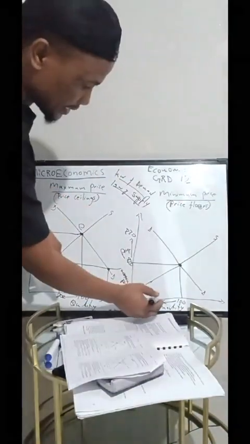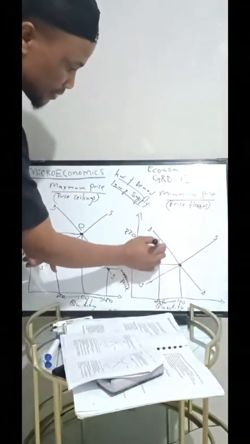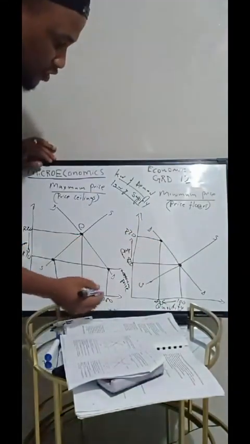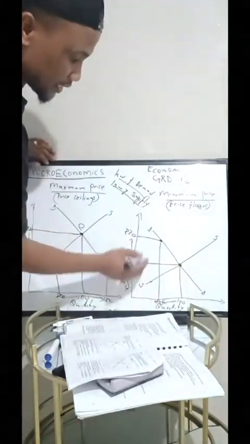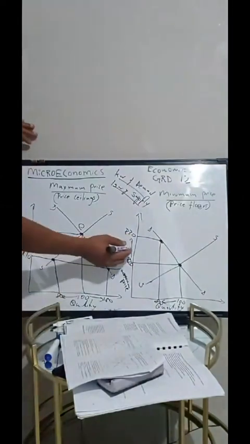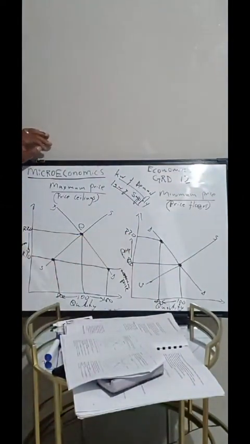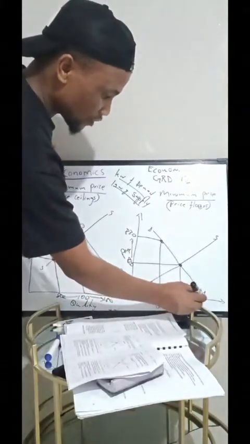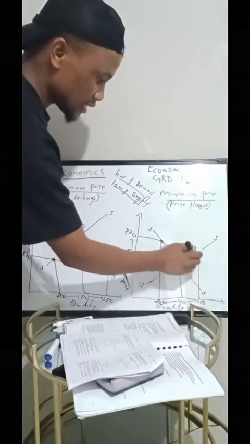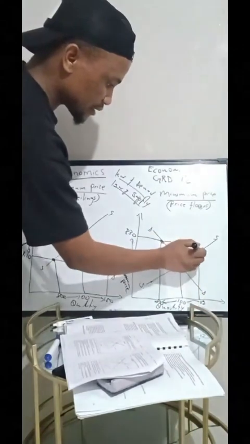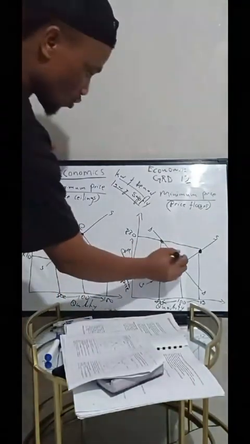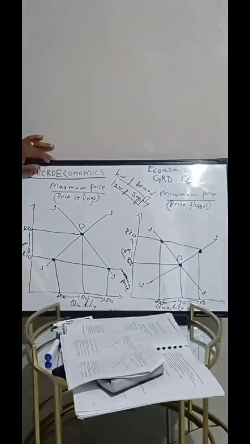Let's say it has fallen. Here is our demand, on that demand curve, from 100 to now 80. The demand has fallen because the price has increased. Then supply will increase, meaning it goes up from 100, maybe you can put 150. The supply has increased. Then we put the equilibrium point E here.